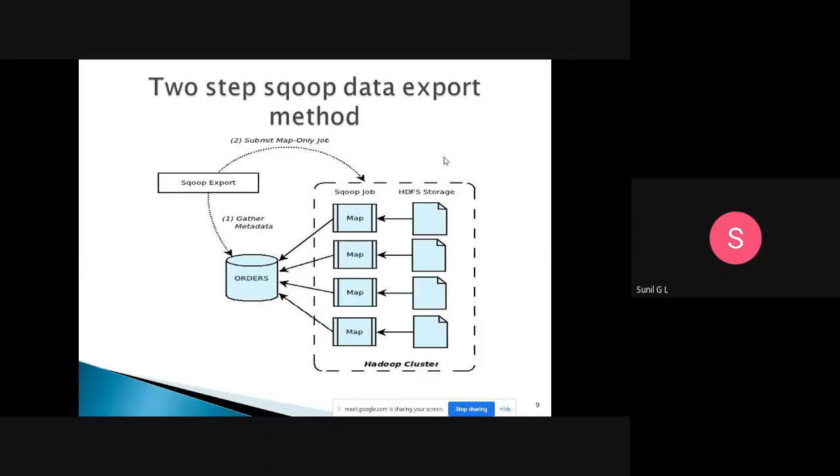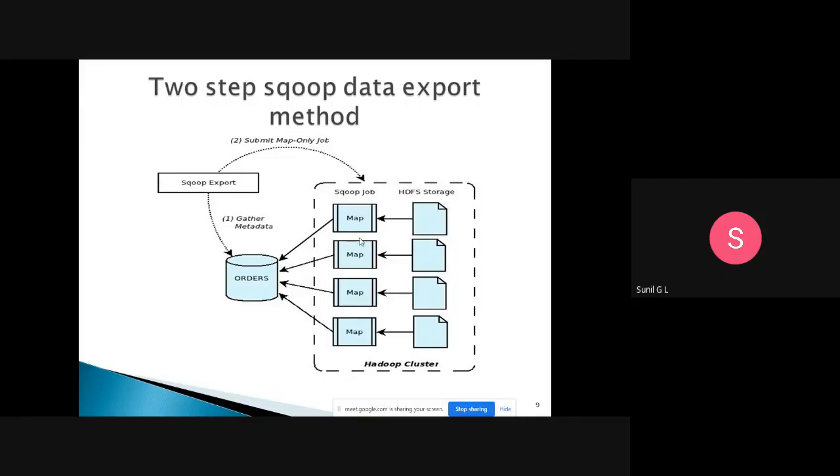Here we are taking the values from the HDFS storage and storing them in the RDBMS. Each map will take the data from individual clusters and then store that in the RDBMS.